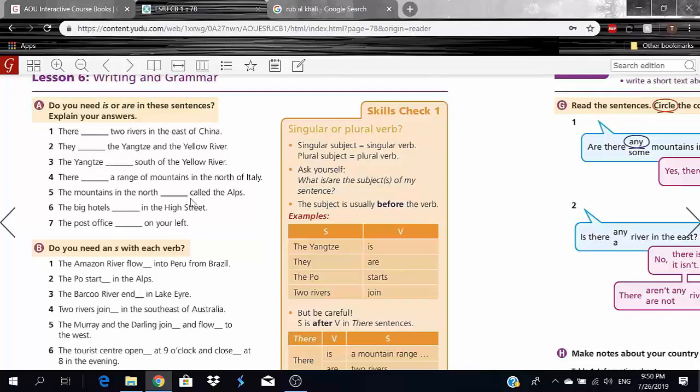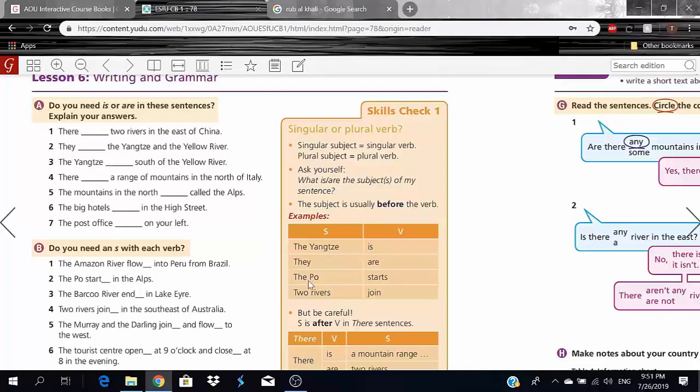I know this is a bit confusing, but bear with me, it's really easy. For example, if I say they, it is plural and refers to a plural subject, so we use a plural verb with it. So they are. The Yangtze is, and I used is here because I could refer to the Yangtze, or I think that's how you pronounce it, with it instead, and with it I could use is, okay? It, I could use is, and I could use s.